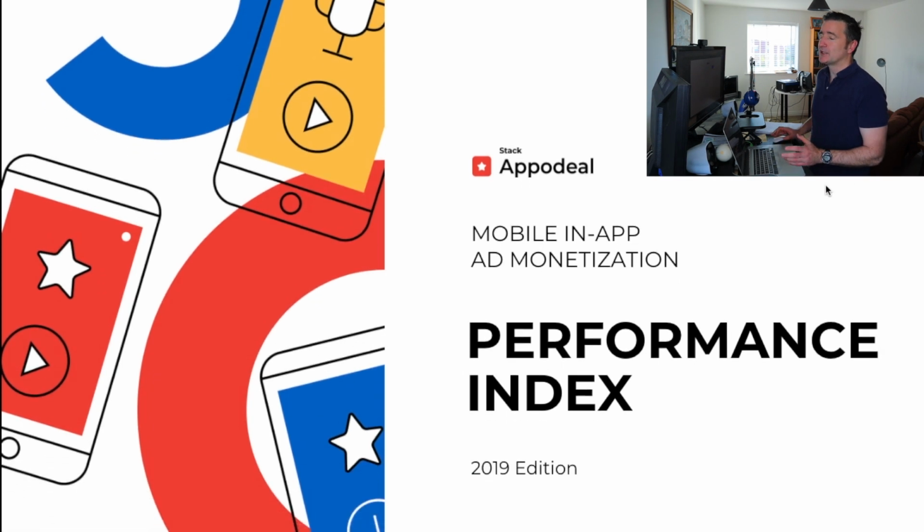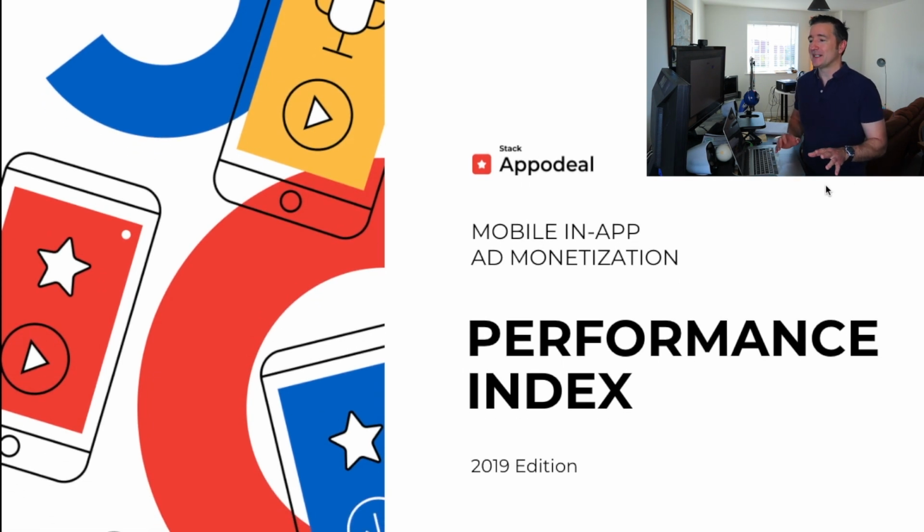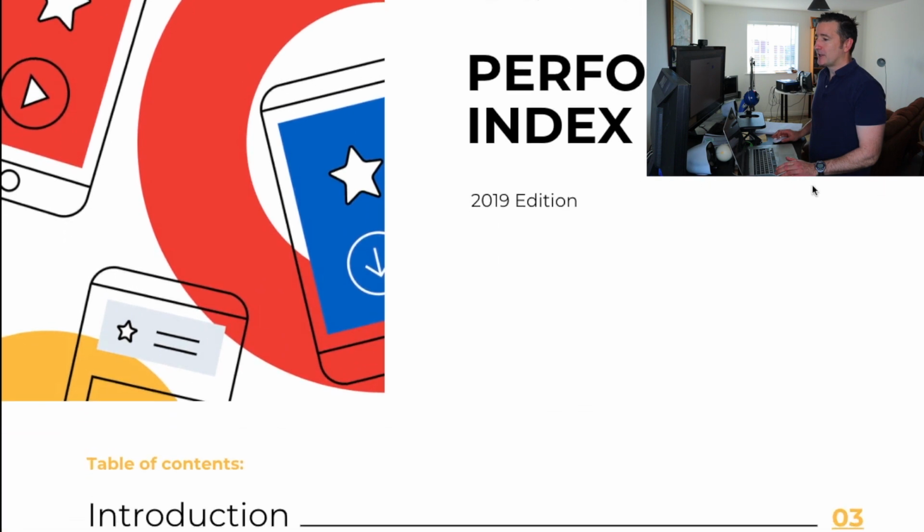You can see this is the 2019 performance index for ad monetization, or for app monetization using ads. A lot has changed since 2019 with the pandemic and everything, and I think it's going to be one of these things where we look at before the pandemic and after the pandemic, but there's no reason at this moment to think that the world has changed in terms of ad revenue. So we're still going to have a look at it even though it's from last year, because they haven't done one for this year, obviously. So let's have a look down here.